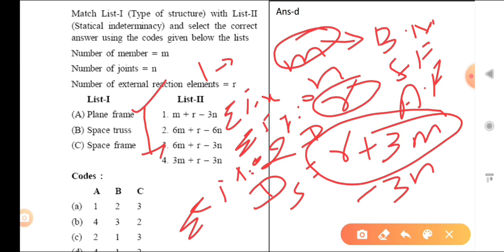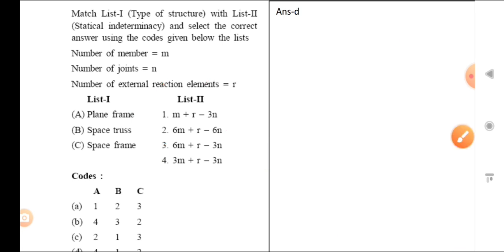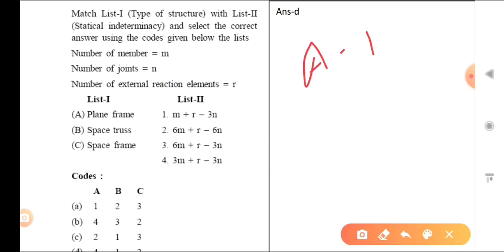Now you can see the space truss. What is the space truss? A space truss means 3D, that is what they are asking about. So for A, we have derived that, and the option is 4. Now we have to go for the space truss, which means 3D.